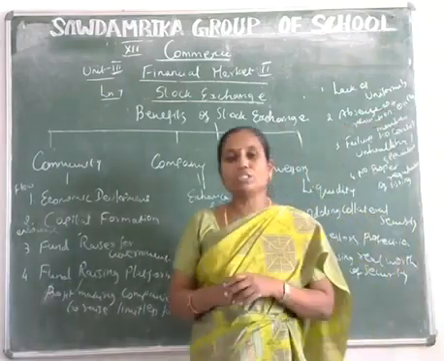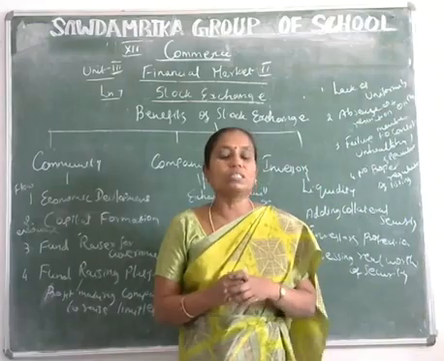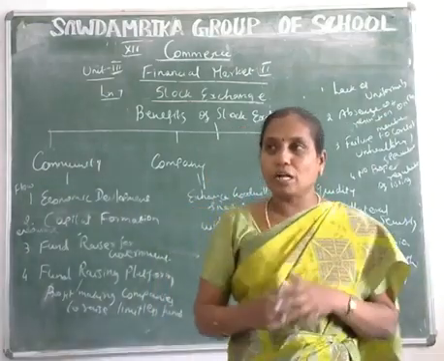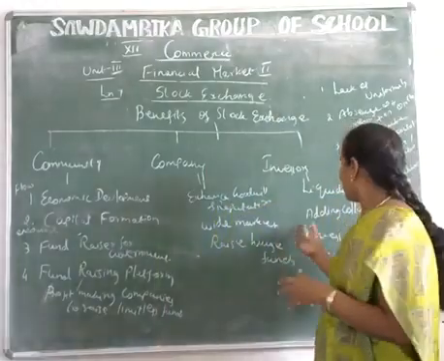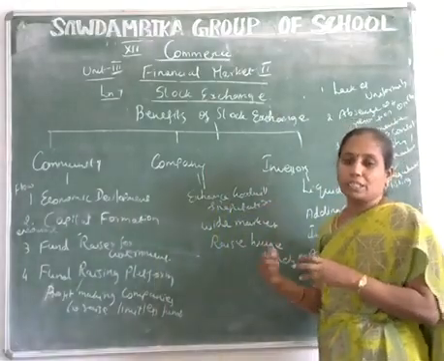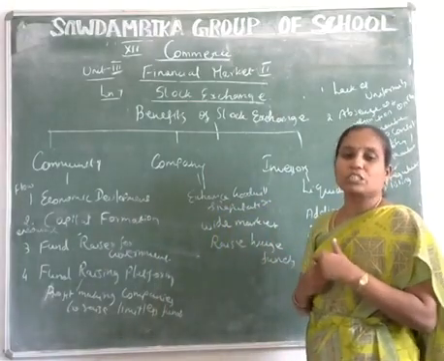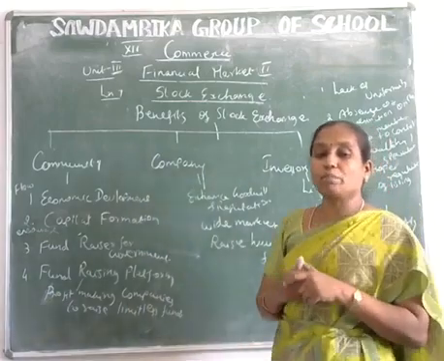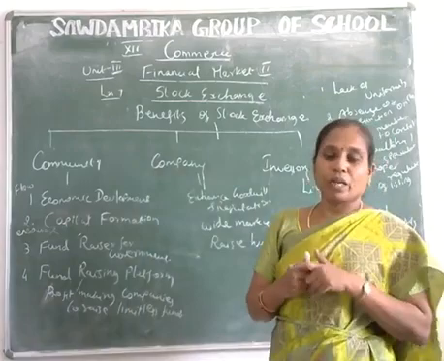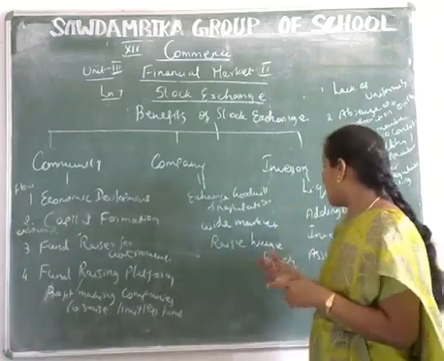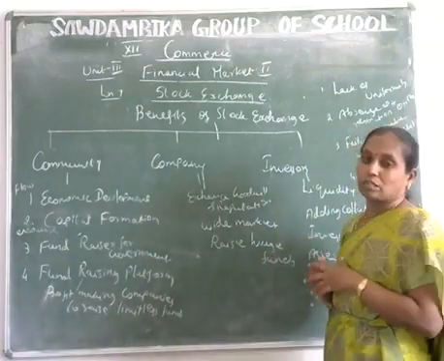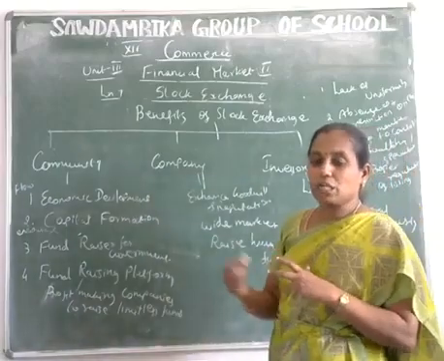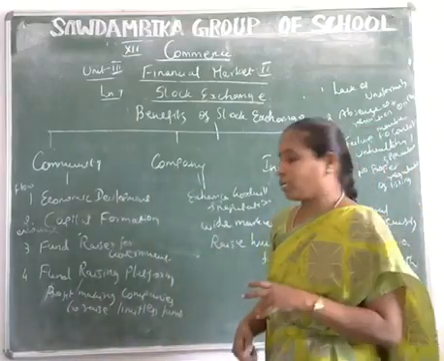Next one is investor protection. The stock exchanges strictly follow the rules and regulations. For example, brokers are not allowed to earn a higher rate of commission from the investors. And any malpractice in the stock exchanges will be strictly punishable, because it has to be under the control of the government. So all malpractices will be strictly punishable in the stock exchanges.